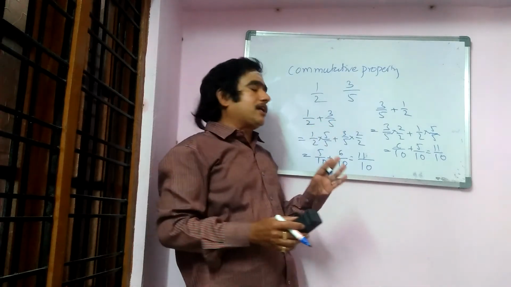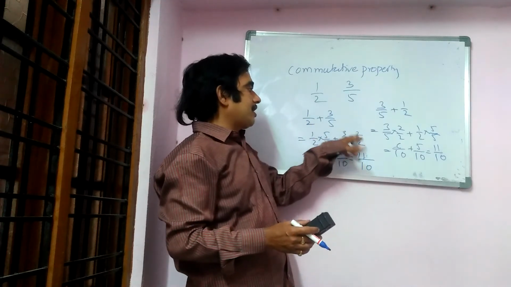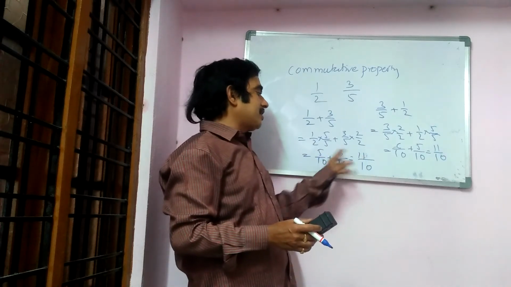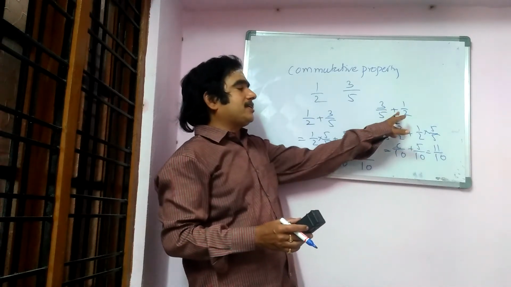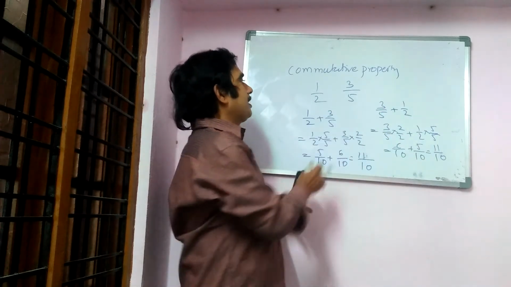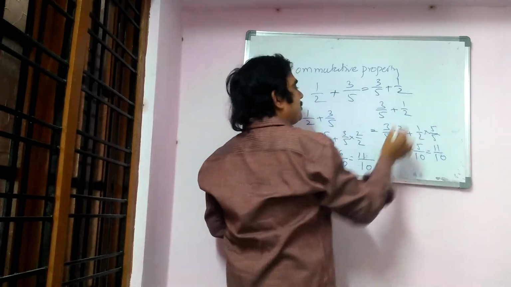Even if you are in 6th class, no problem, you can learn. 5 we are multiplying here, 2 here we are multiplying, so that they become like fractions. We add the numerators and keep the denominator as it is. In a similar way, when we changed the order of addition, we got the same answer. So 1 by 2 plus 3 by 5 is equal to 3 by 5 plus 1 by 2.